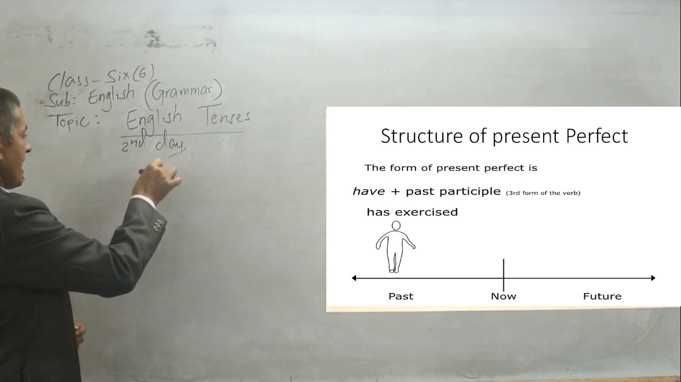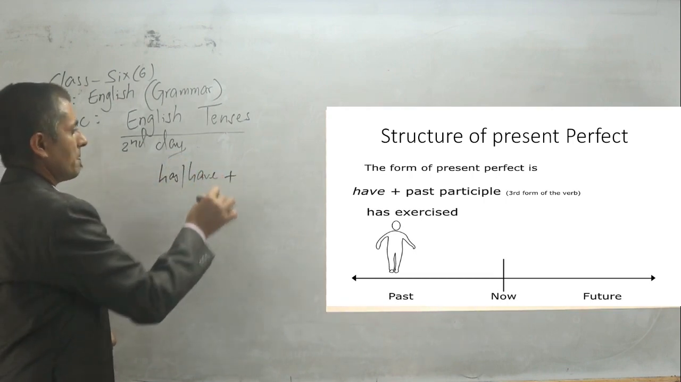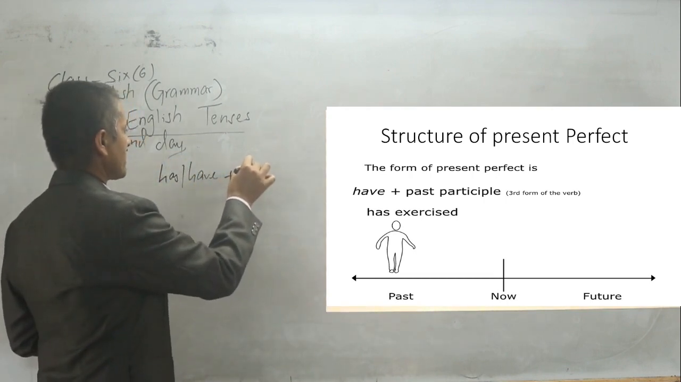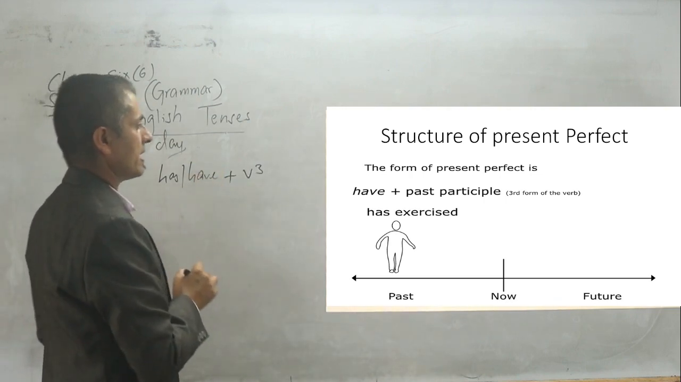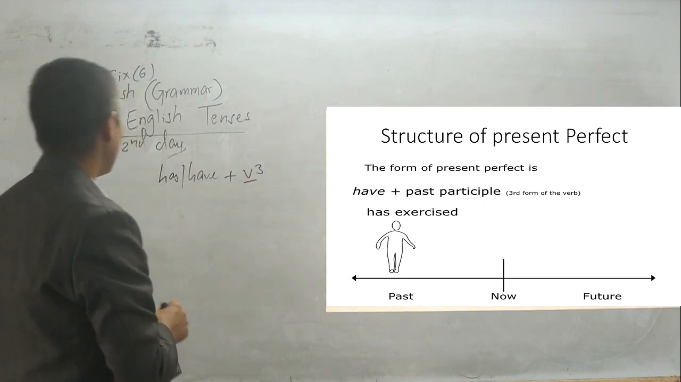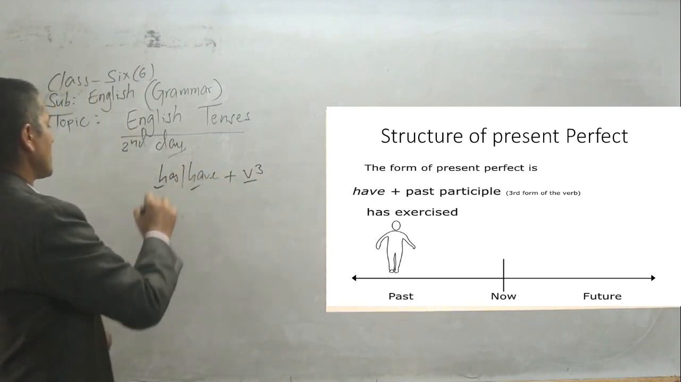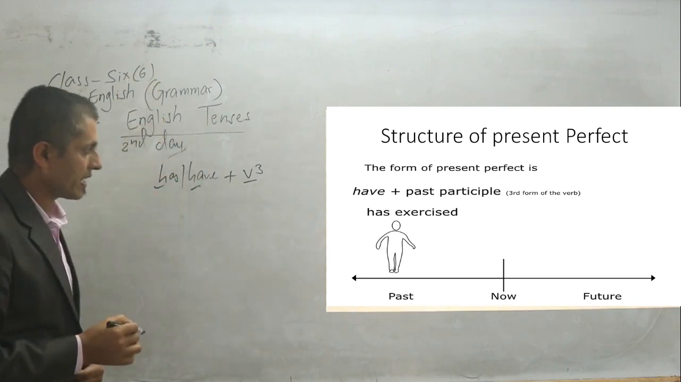So it means has or had plus past participle. What does past participle mean? We say verb 3. In origin it is has or had plus verb 3, the third form of the verb. Either has with a singular subject, or with a plural subject, what comes? Had comes, in a sentence.